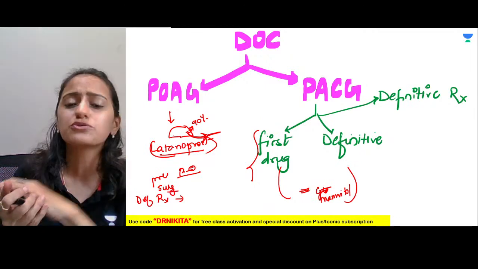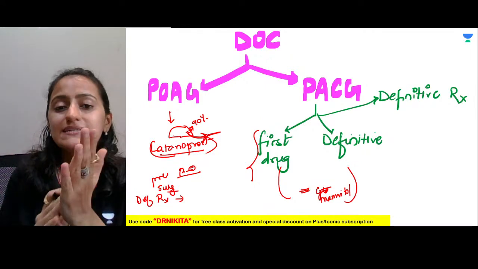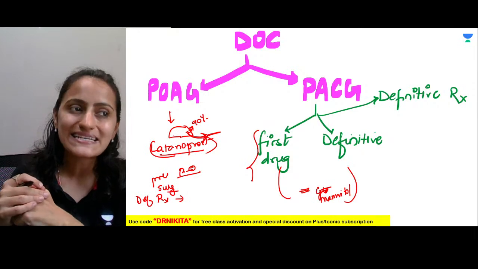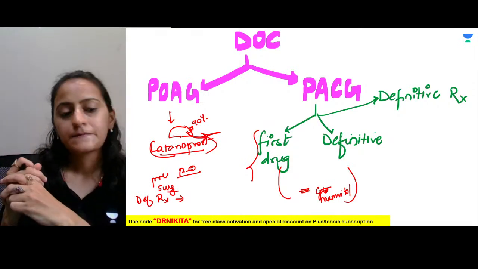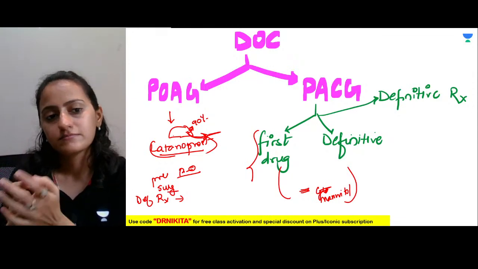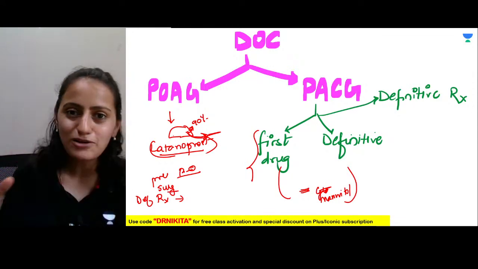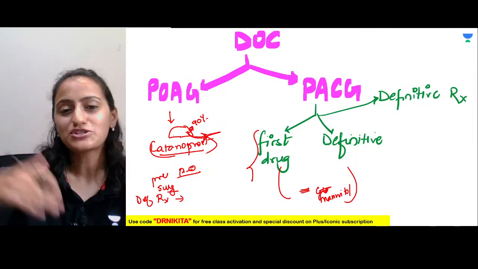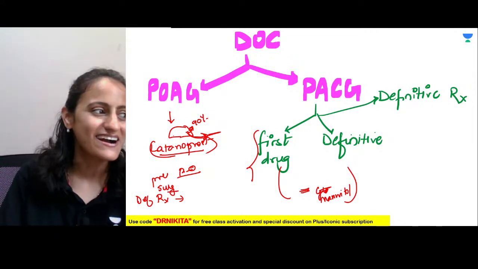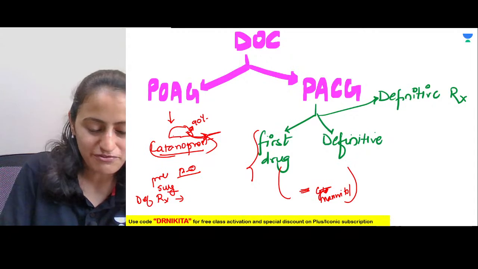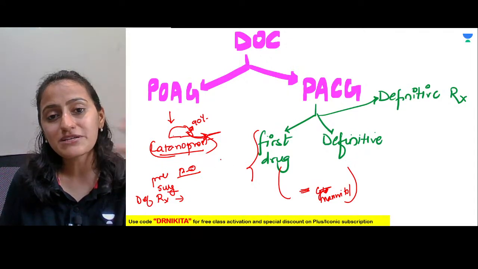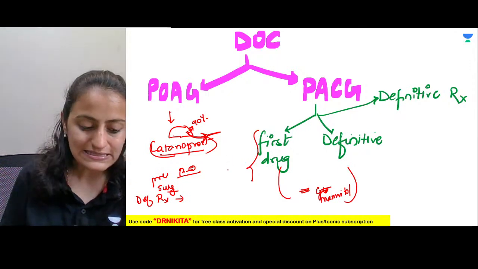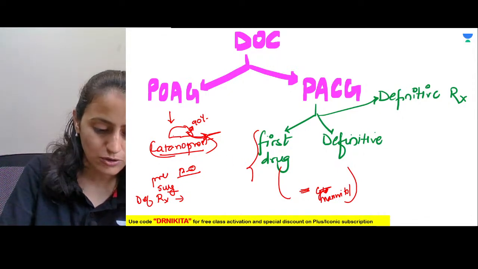What surgery do we do in open angle glaucoma? It's all based on the experiments that are done, the RCTs which tell you which is more effective. Is it iridotomy, iridectomy, trabeculectomy, trabeculoplasty?